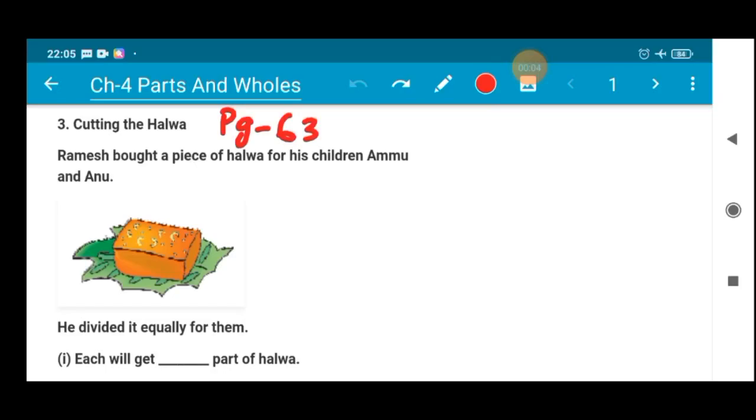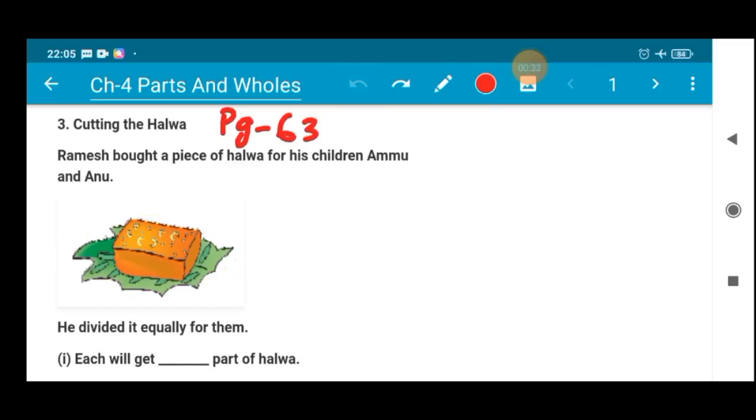So in today's session we will be doing cutting the halwa. This is the topic for your session from page number 63 of chapter number 4, parts and wholes. The topic here on page number 63 is cutting the halwa. It is said that Ramesh bought a piece of halwa for his children Amu and Anu. Now this is the picture here, you can see. So this is the picture of a halwa.